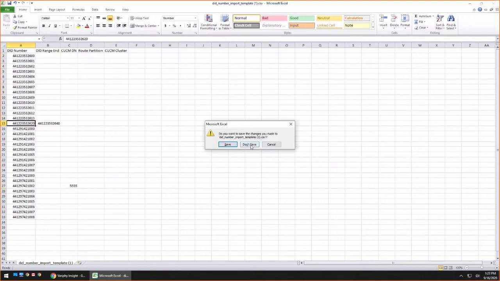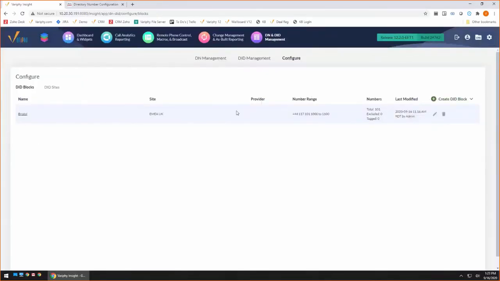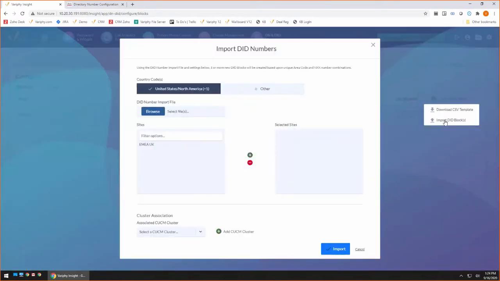Excel is going to ask me to save it again because it does that, and I don't know why. But now that we've got our block, we've got our spreadsheet floating around out there. This is probably something you have floating around on your network already, being manually updated, manually maintained. But we're going to show you how you can just bring that right in. So now instead of creating a new block, I'm going to import my DID block.